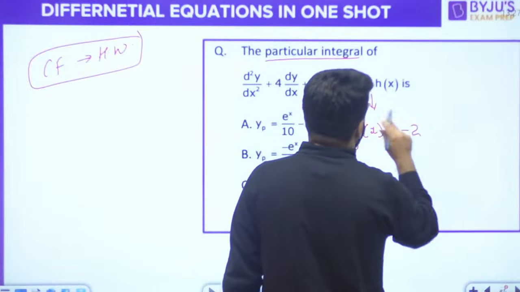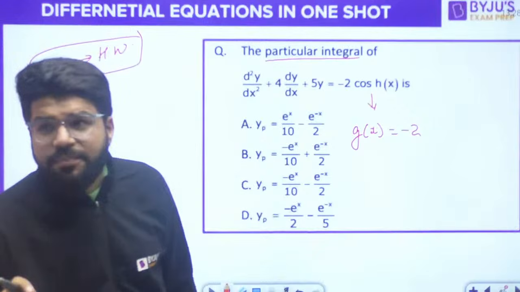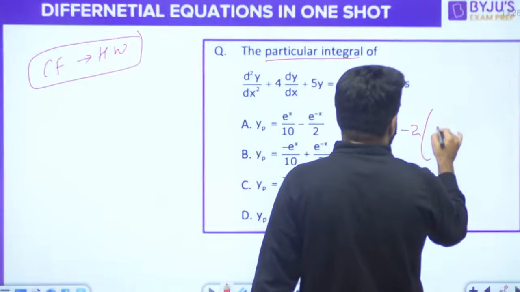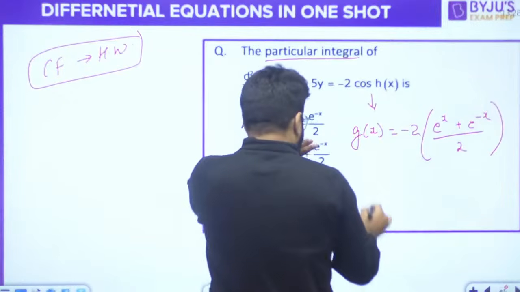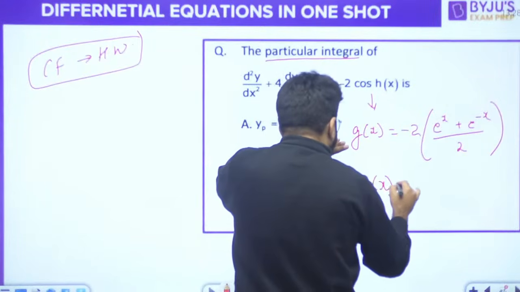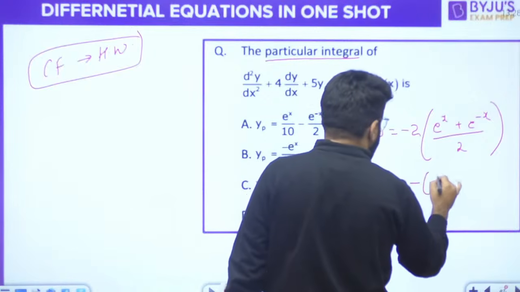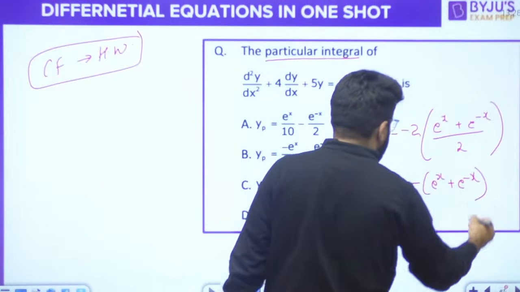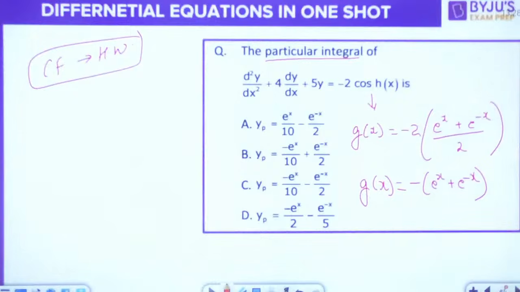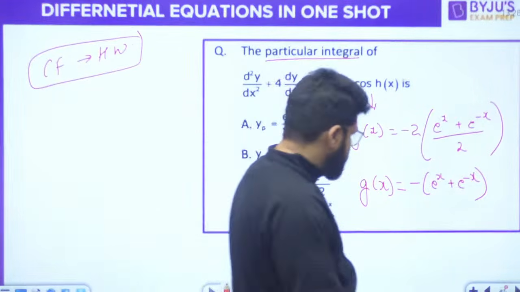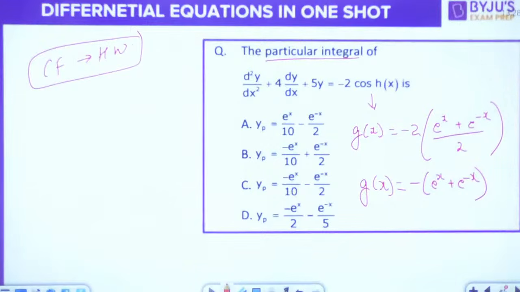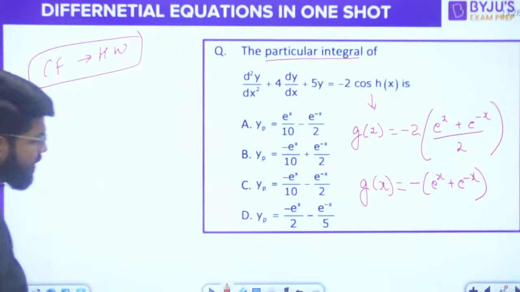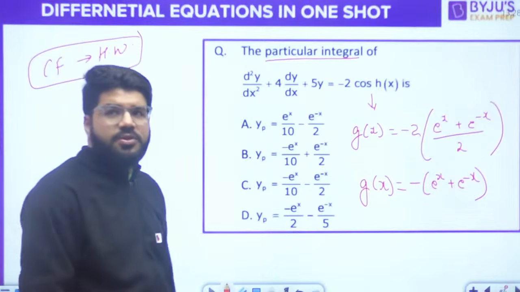g(x) is minus 2 cos hyperbolic x. What is the cos hyperbolic x identity? The cos hyperbolic identity is e power x plus e power minus x divided by 2. So eventually g(x) is minus of (e power x plus e power minus x). Done. Now it is the exponential case.